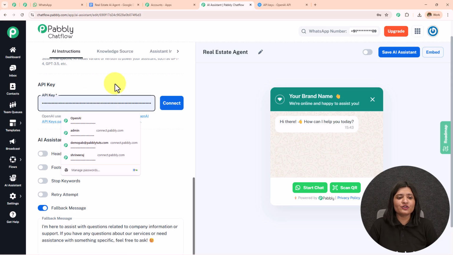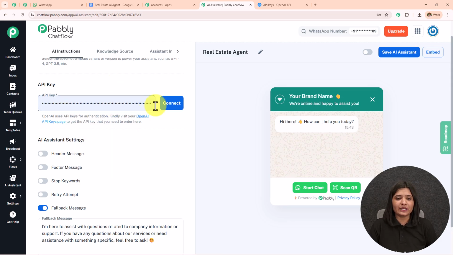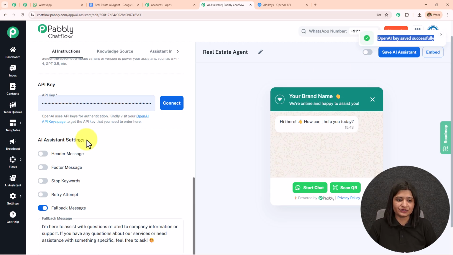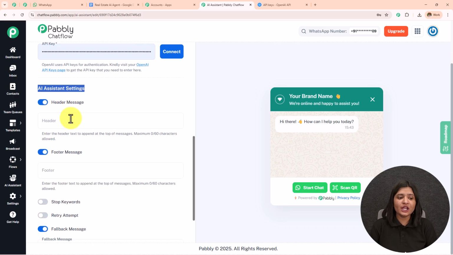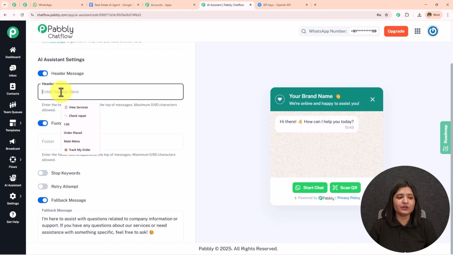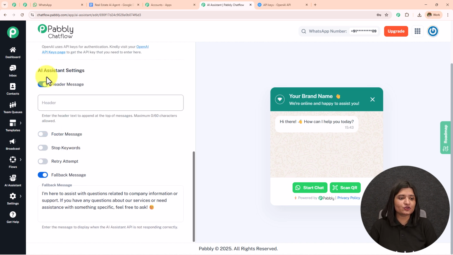Now here I have already created my API key, so I'm going to enter that and then click on this connect. Please make sure that after entering this API key you click on this connect. So OpenAI key saved successfully. Now if I scroll down, I have this option of AI assistant setting. If you want to enter the header message or the footer message, you have to toggle on the button, then you have to enter the message and it will start displaying. We have this top keyword.